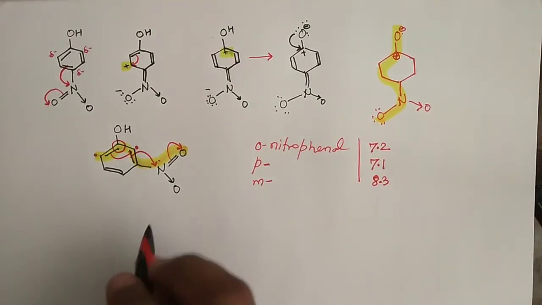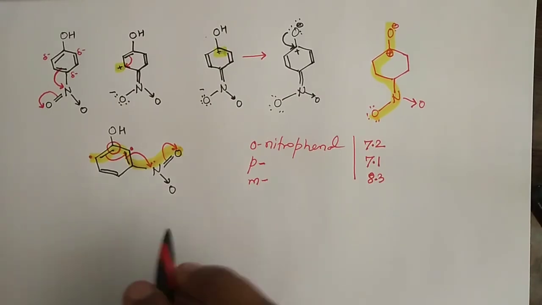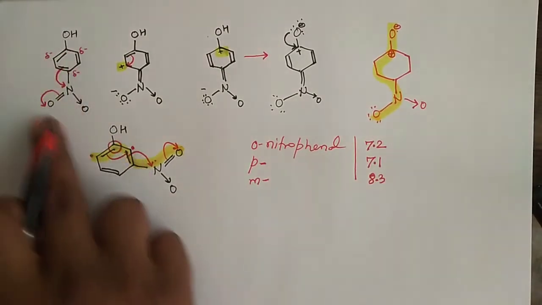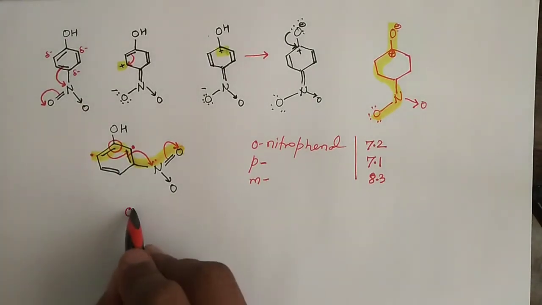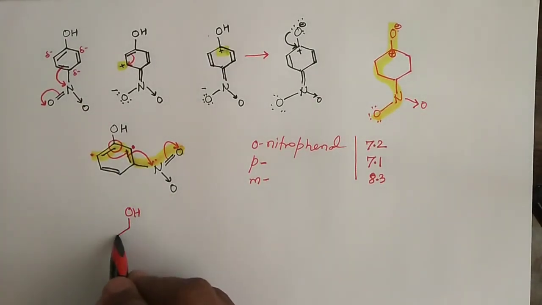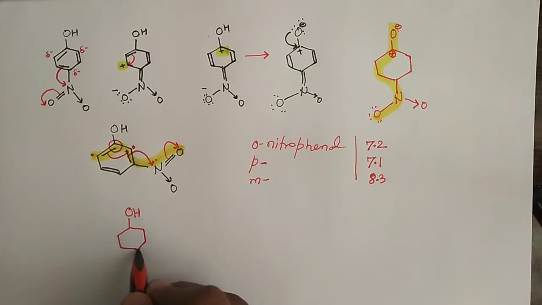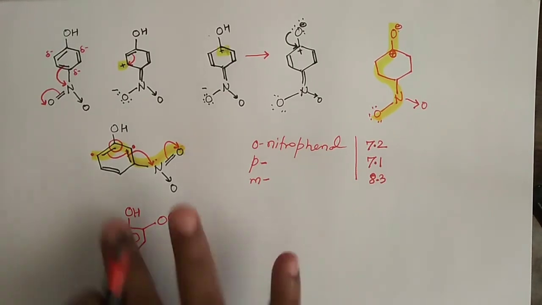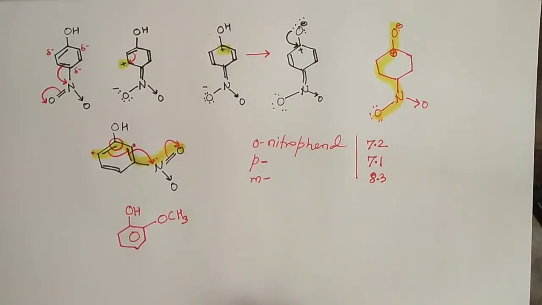Now suppose we have phenol substituted with some other groups, for example electron donating groups, like methoxyphenol, right?